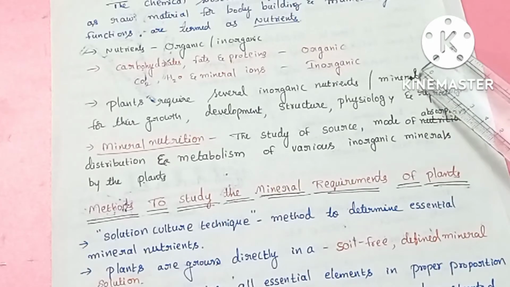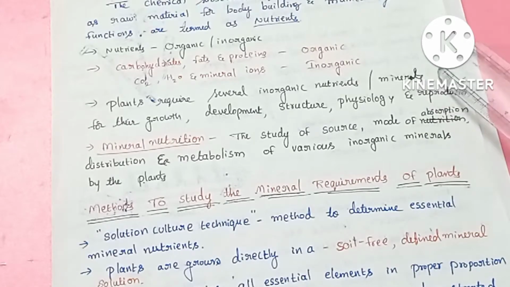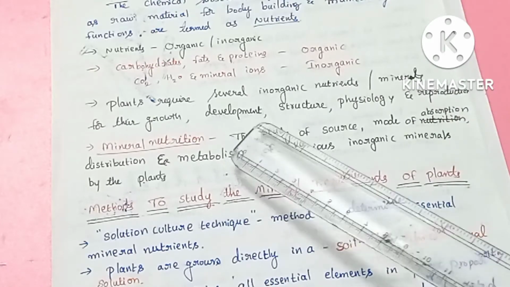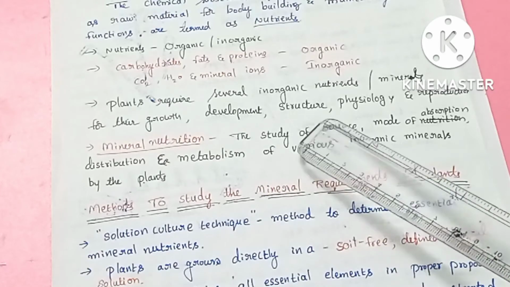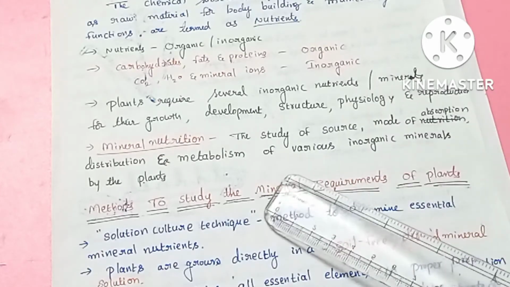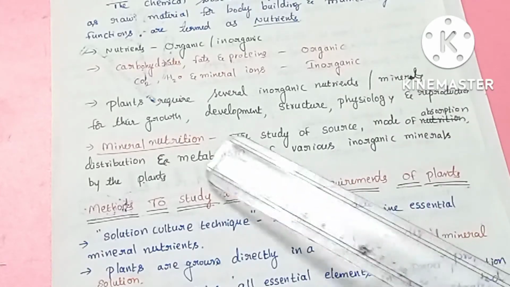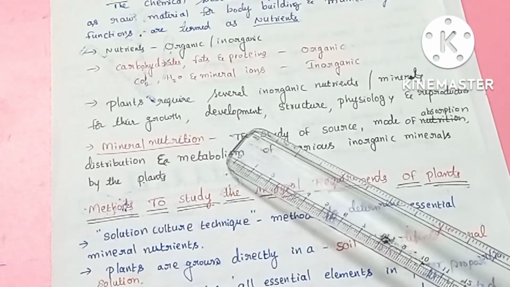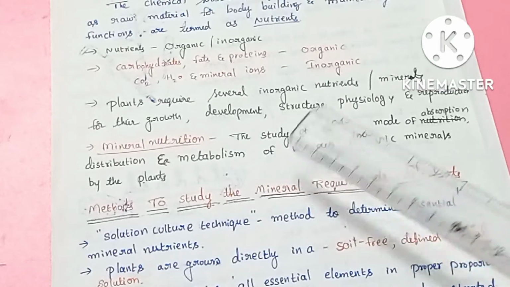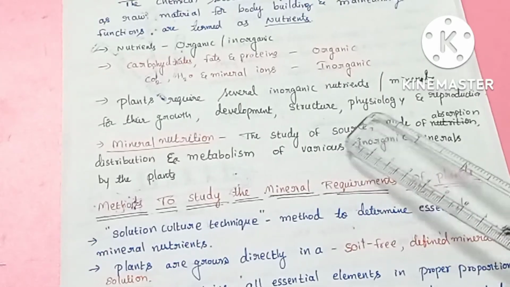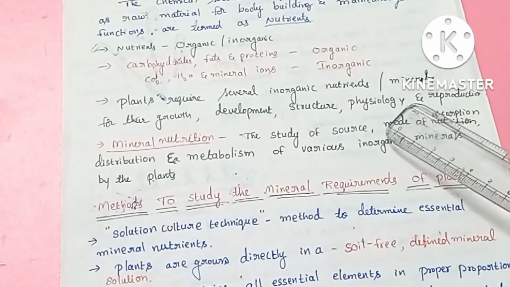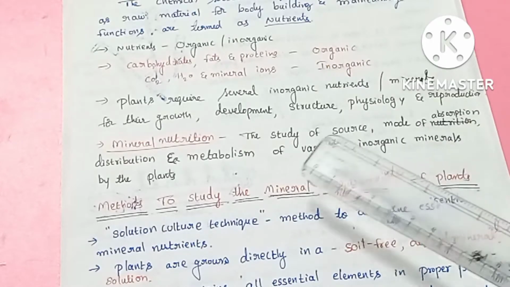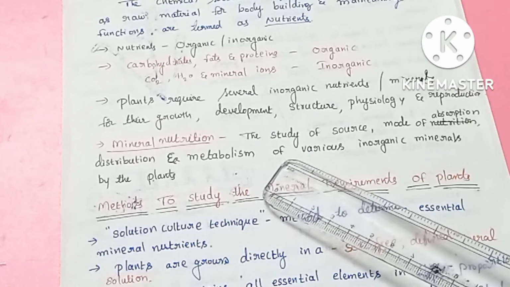These minerals are required for the growth, development, structure, physiology and reproduction of the plant. For the growth of the plant, for the development of the plant, for developing the various structures of the plant, and for reproduction and physiology, for all these processes these minerals are required. And what is meant by mineral nutrition?